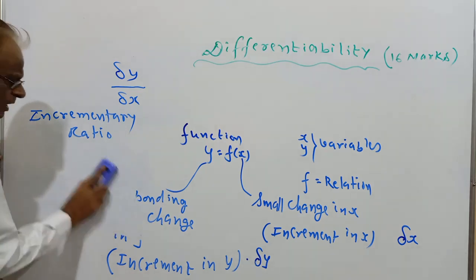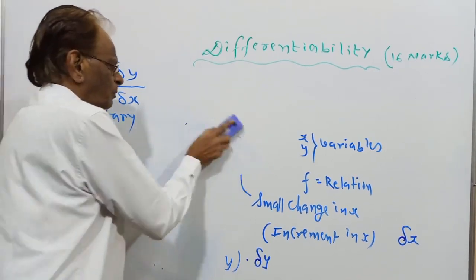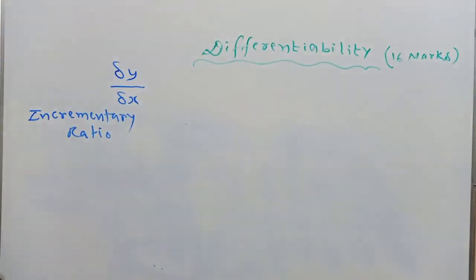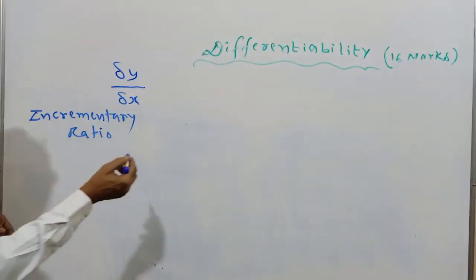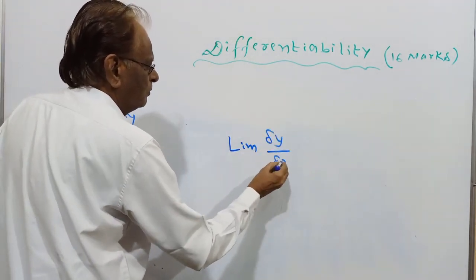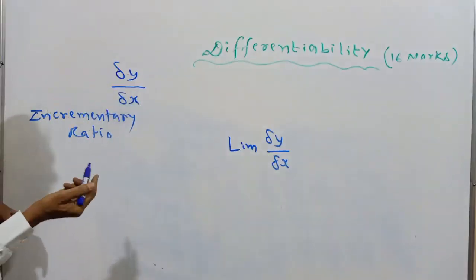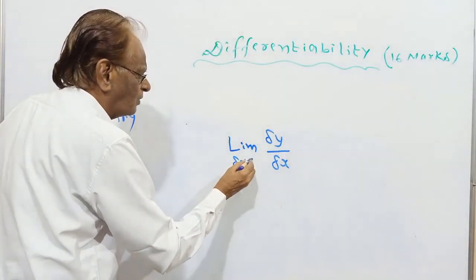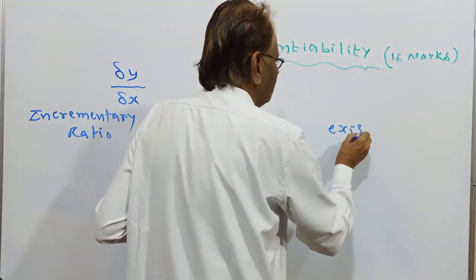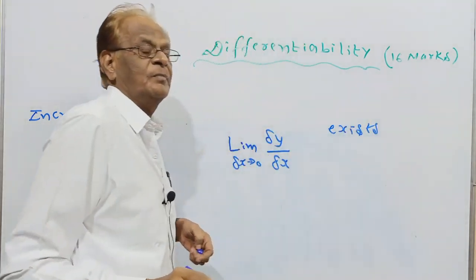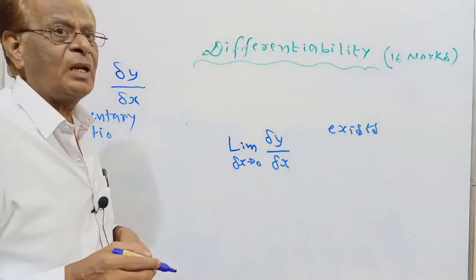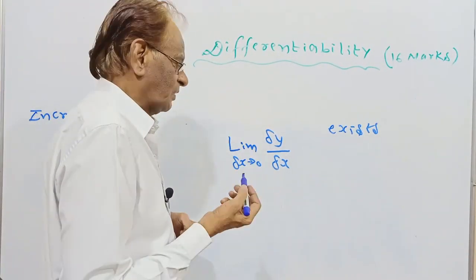For this incrementary ratio, a limit is taken when the denominator delta x approaches 0. This limit sometimes exists, sometimes does not exist. Already we have seen when a limit exists: if the right hand limit and left hand limit are equal, we say the limit exists.